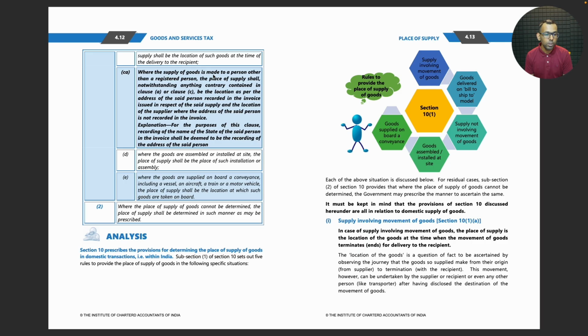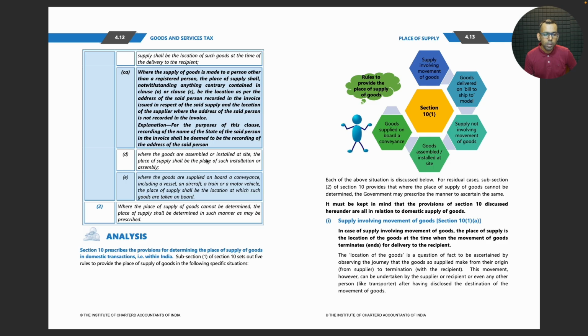Where the supply of goods is made to a person other than a registered person, the place of supply shall, notwithstanding anything contrary contained in clause A or clause C, be the location as the address of the said person recorded in the invoice issued in respect of the said supply, and the location of the supplier where the address of the said person is not recorded in the invoice. Explanation: for the purposes of this clause, recording of the name of the state of the said person in the invoice shall be deemed to be the recording of the address of the said person.